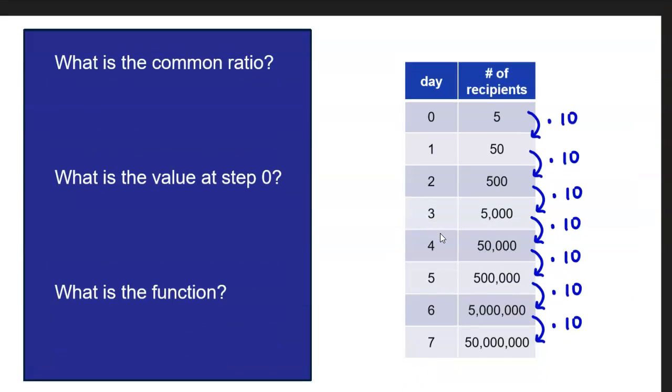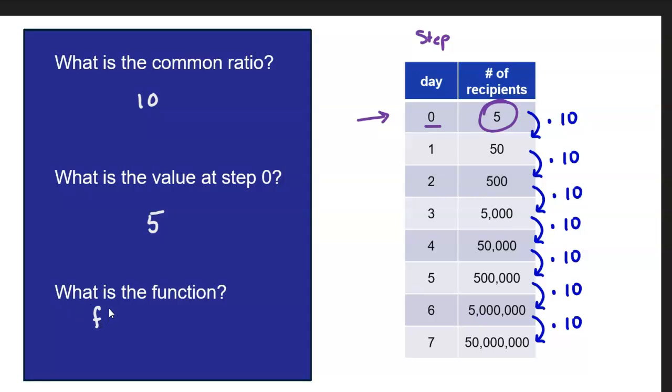So let's look at this example we talked about, this chain email. What is the common ratio here? Well, the common ratio is the number that we multiply at each step. So it's going to be 10. And what is the value at step 0? How do we find that? Well, let's see. Step 0 is this one, because this is our step over here on the left side. So our value at step 0 is going to be 5. And then what is the function?